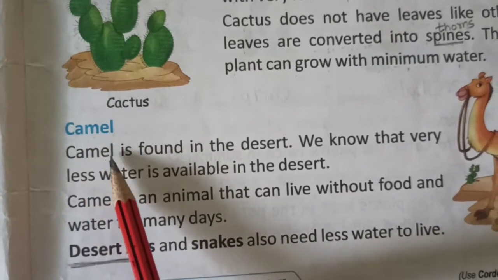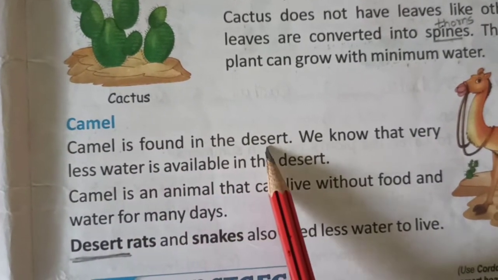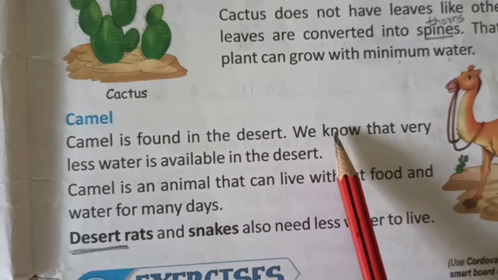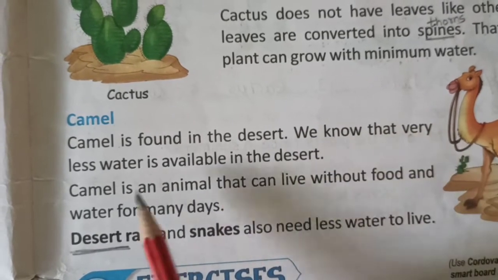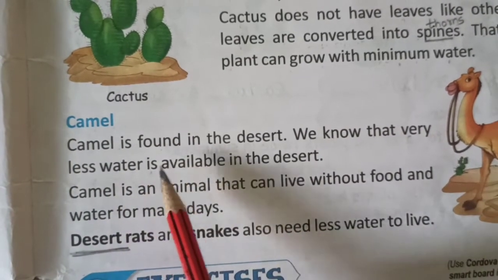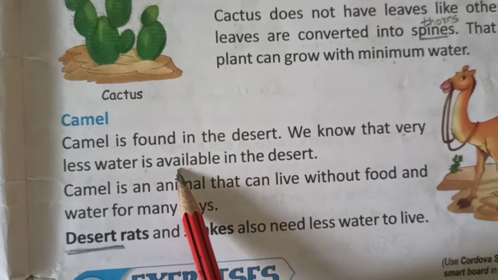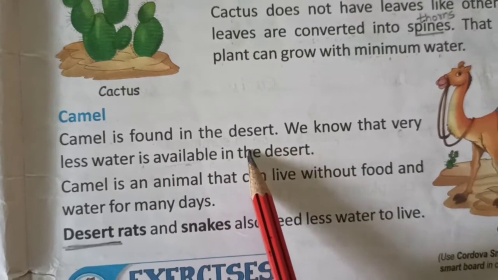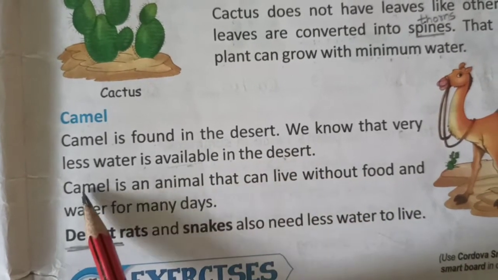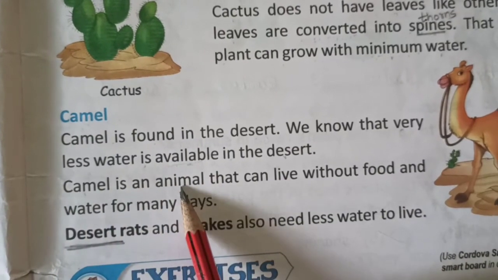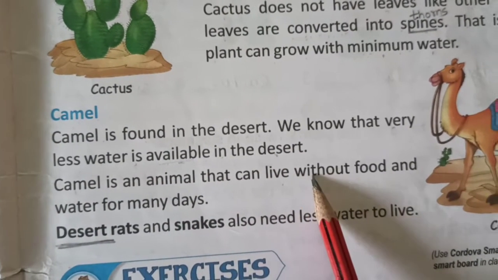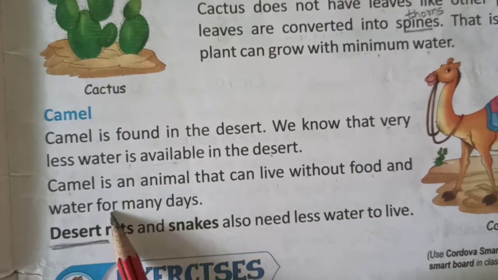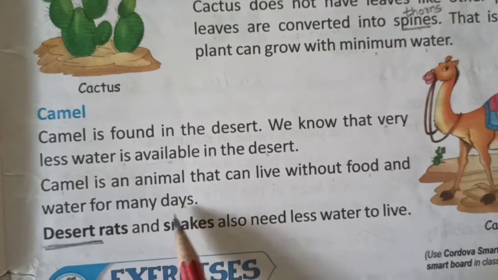The next is about the animal camel. Camel is found in the desert. We know that very less water is available in the desert. Camel is an animal that can live without food and water for many days.